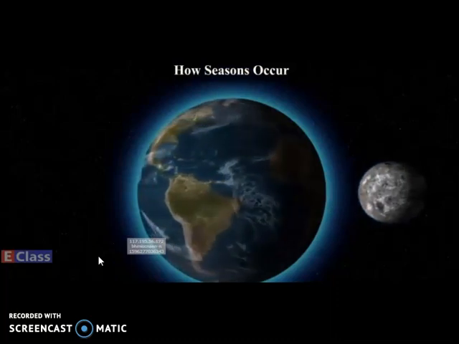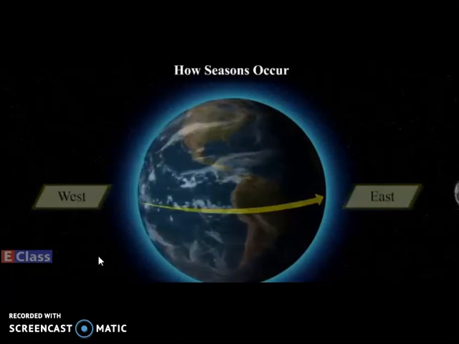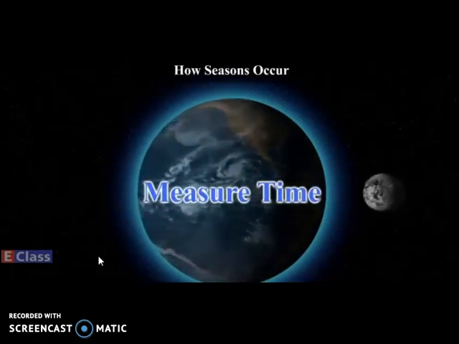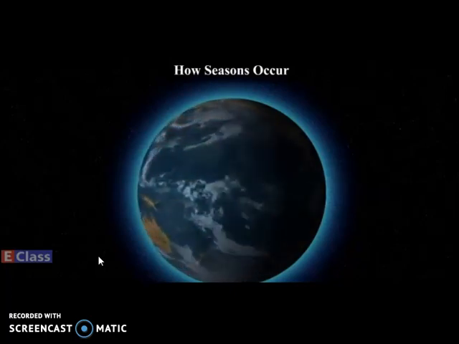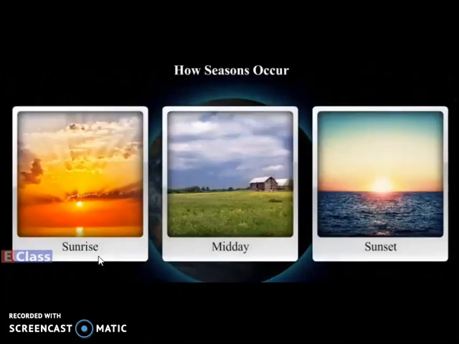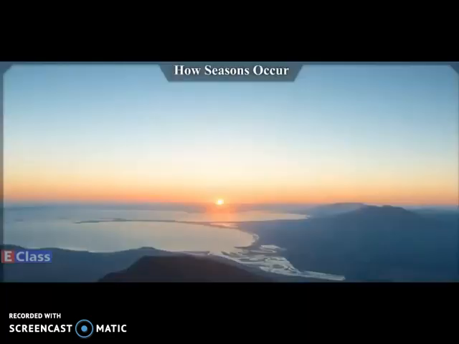It takes 24 hours for the Earth to rotate around itself. It rotates from west to east. The Earth's rotation has enabled us to measure time in terms of days. During a single day, we experience different stages like sunrise, midday, sunset, as well as daytime and nighttime. To understand the changes in the locations of sunrise and sunset on the horizon, let us carry out an activity.